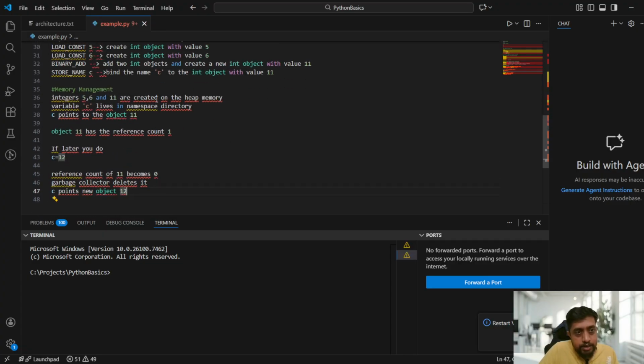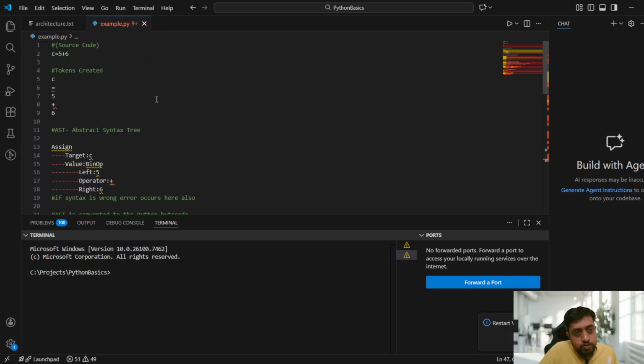So this is really important, guys, from the technical point of view. In your coding also, it is really important to understand these things. This is the short video I am trying to do now, on how Python works actually, guys. So this is how the internal architecture of Python is. Basically, first you write the source code in the VS editor, which is C equal to 5 plus 6. Only this one you can see in the editor.